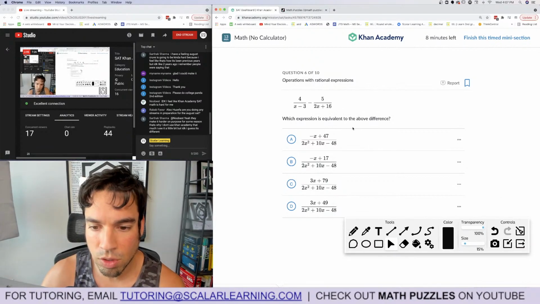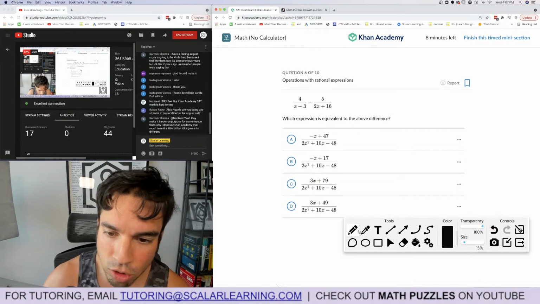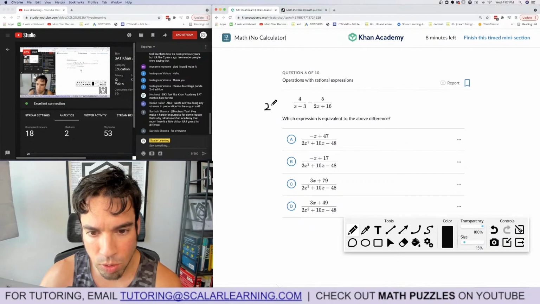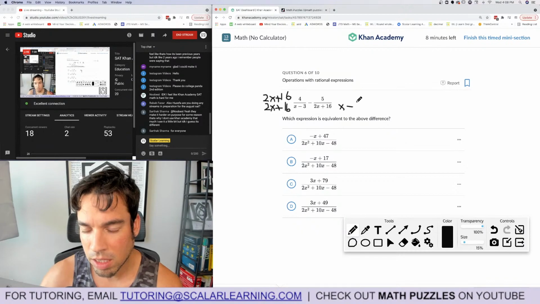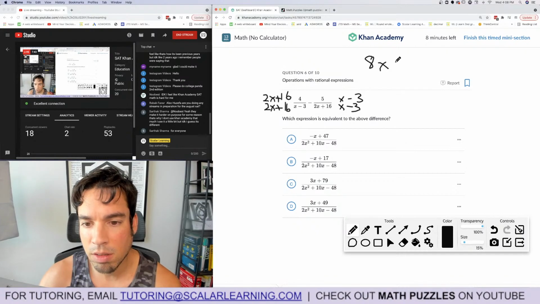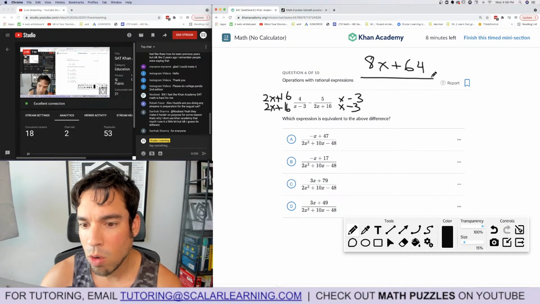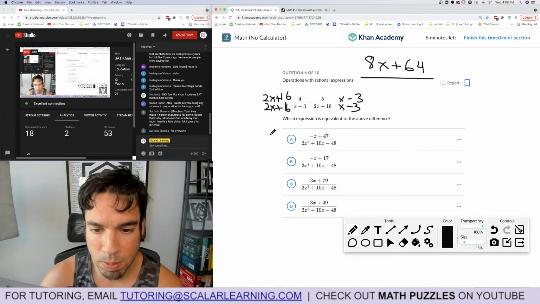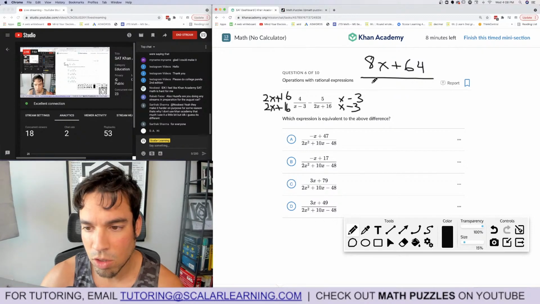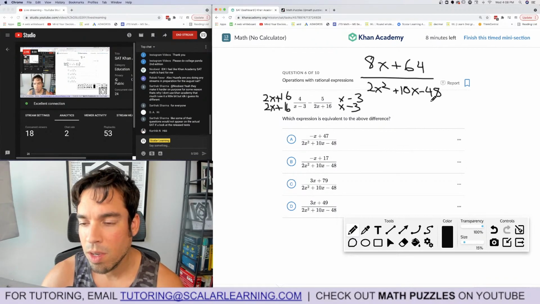Number 6. Which expression is equivalent to the above? Okay, we've got to just combine these, aka get a common denominator. So I'm going to multiply this one by 2x plus 16 over 2x plus 16. I'm going to multiply this one times x minus 3 over x minus 3. So on top, we get 8x plus 64 over, I'm assuming when you multiply these, you probably get this, but let's just do it anyways. 2x times x is 2x squared. Then it's -6x, positive 16x, so it is 10x. And then it's minus 48.